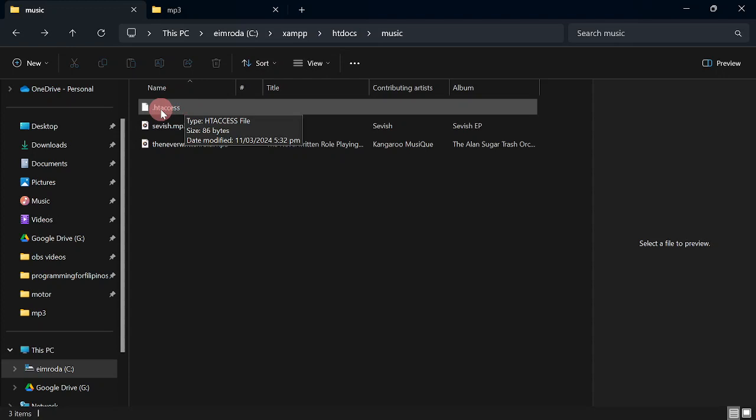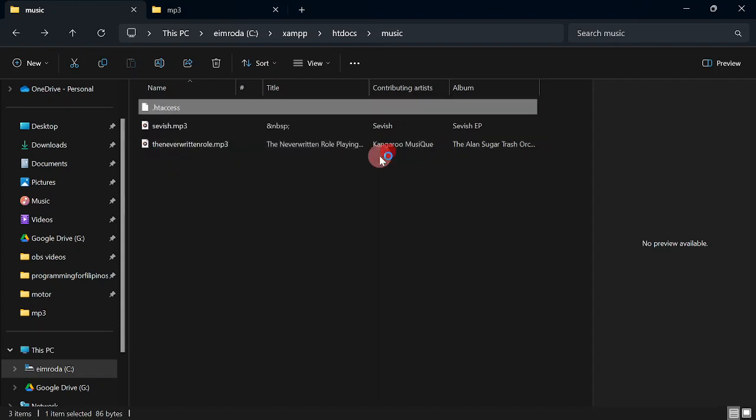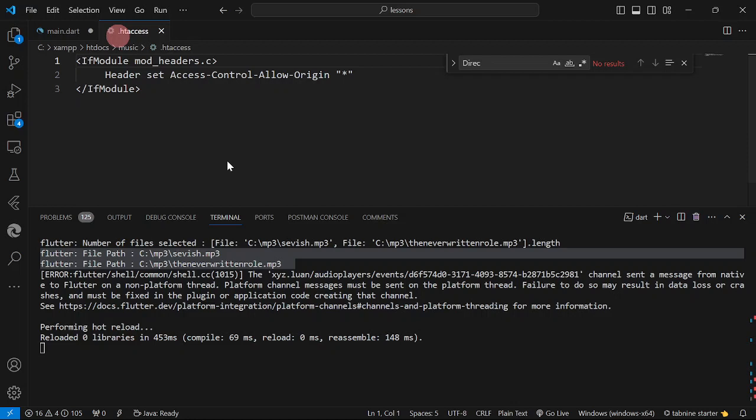Okay, so what I have here, open with Visual Studio Code. Okay, we have it there, htaccess. So just copy this one here. So meaning, in our header we are going to set Access-Control-Allow-Origin, meaning all.